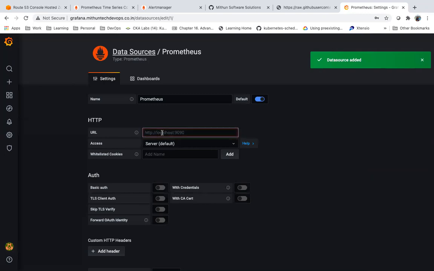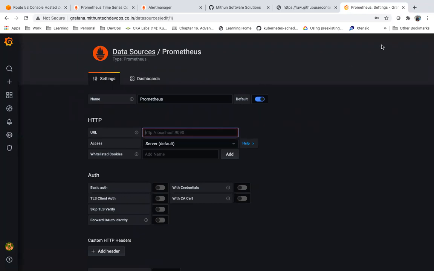Now here I need to give the Prometheus URL. So what do I need to do? Do I need to give the IP address of my Prometheus pod, or a node IP and node port, or a load balancer, or can I give a service name?